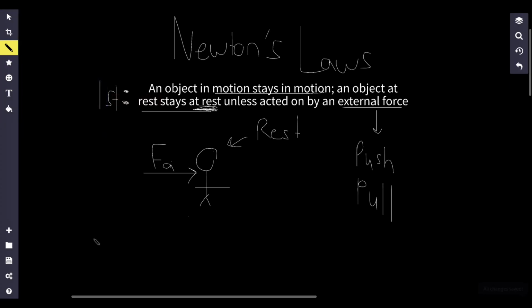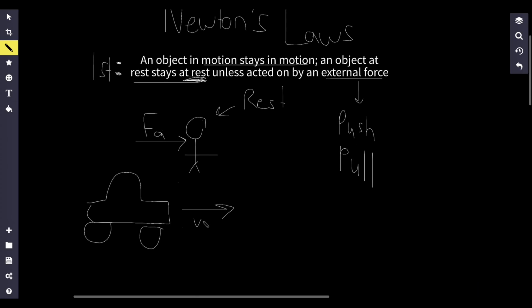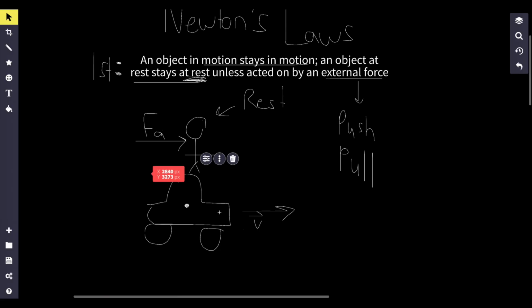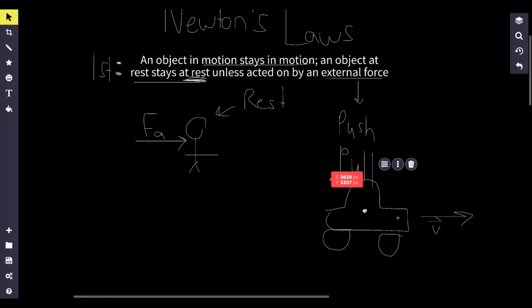And likewise, let's say I've got a car, and let's say it's moving this way at a constant velocity. So there's a constant velocity to the car, which I'll just call V. Now, unless I pull on the brakes, this car is just going to continue moving forward at the same speed or velocity.